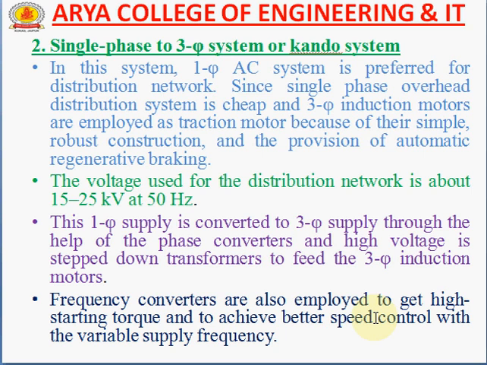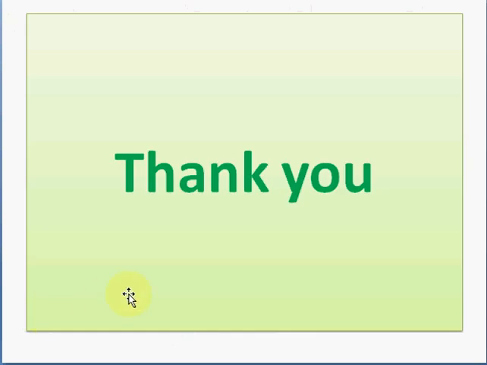And a frequency converter is also employed to get higher starting torque and to achieve better speed control with the help of variable frequency. If we want fast and better speed control, the frequency converter is also applied, along with high starting torque. So these are the most important track electrification systems used overall in traction: the single phase to three phase system, or we can say the Kando system. So these are the track electrification systems. So thank you.